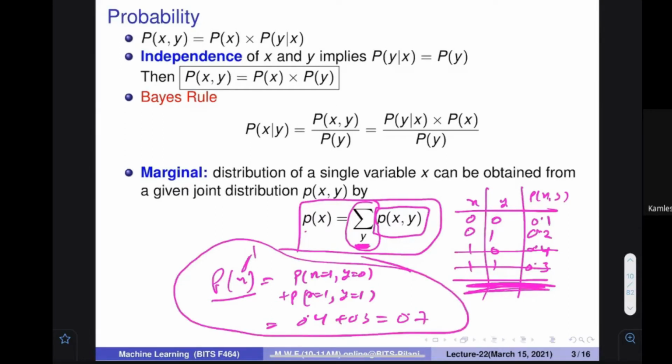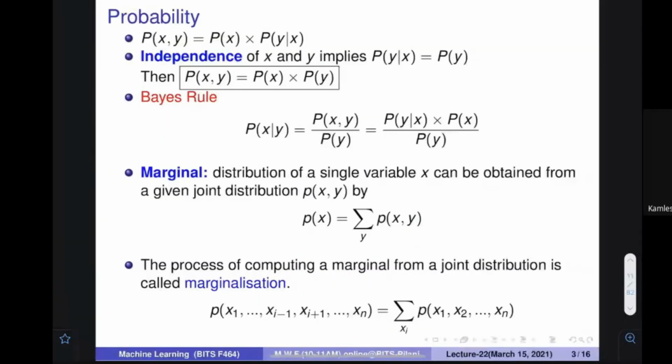We were aware of the joint probabilities, and by this, if we wanted to find out the probability of a particular item, one item, we can marginalize one thing, we can remove one variable. Okay, this is called marginalization.